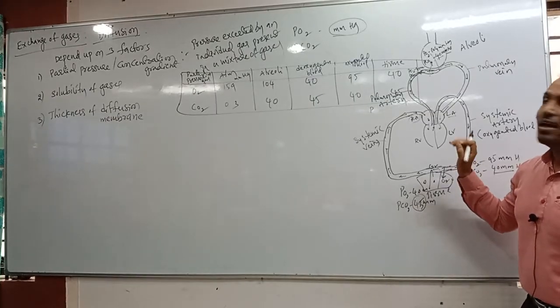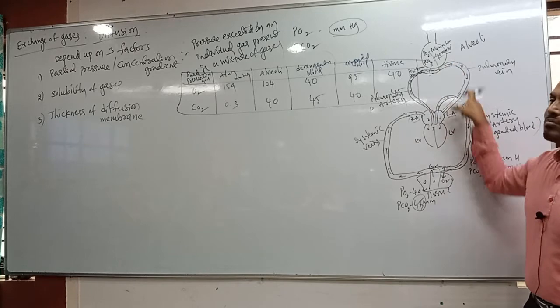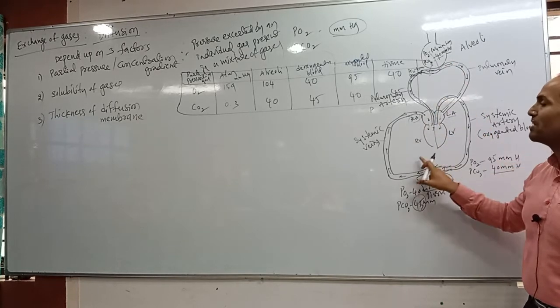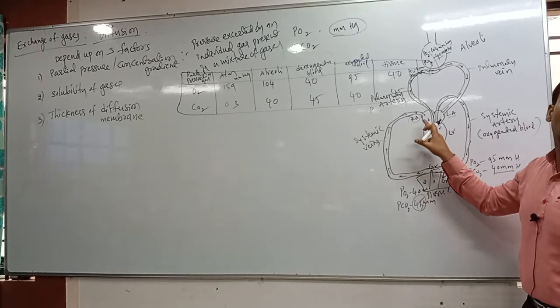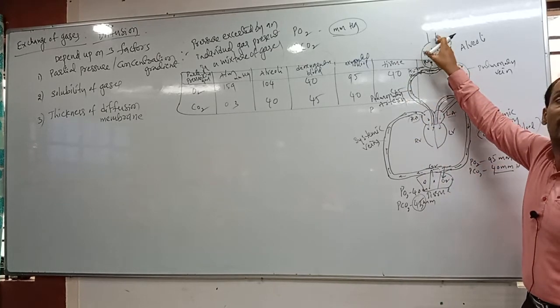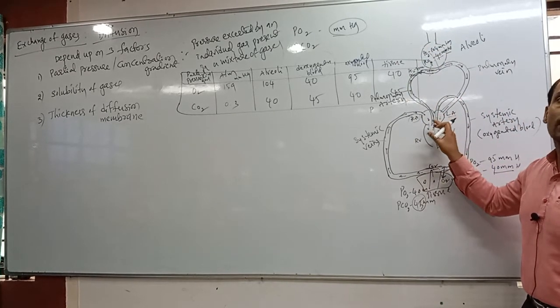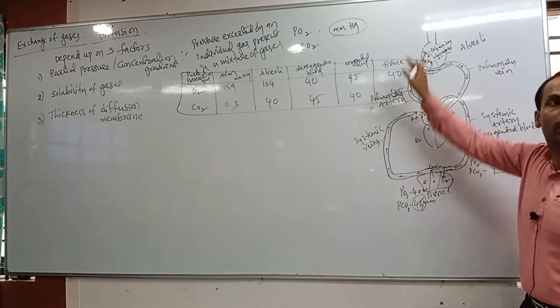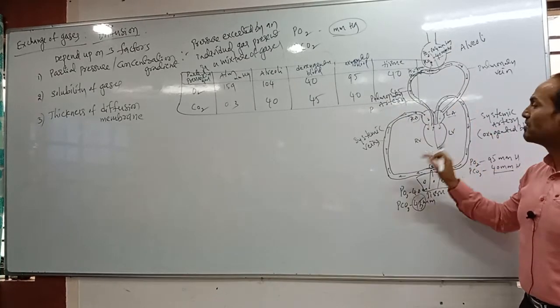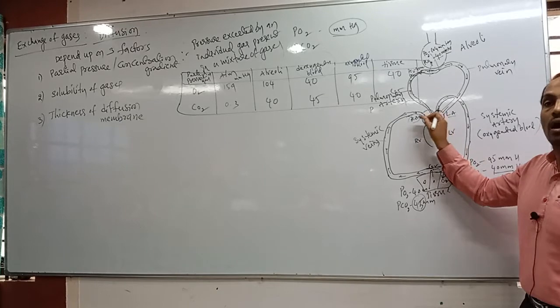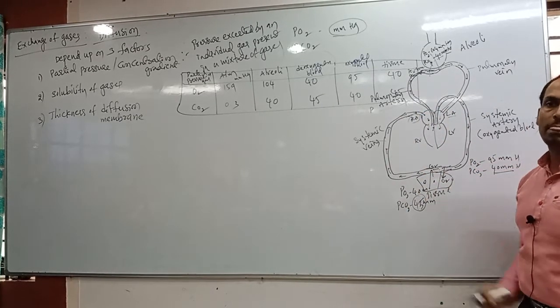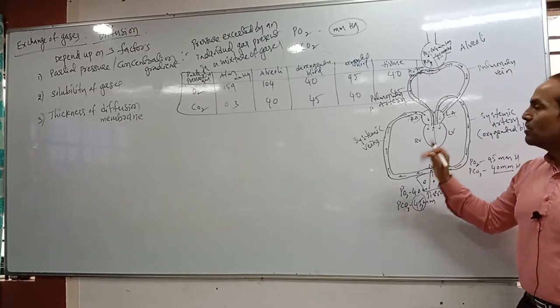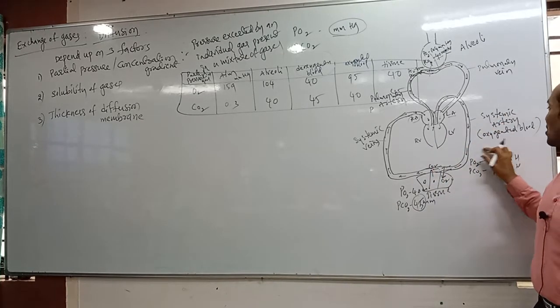Can you speak out? This circulation is called what? Pulmonary circulation, and this one is called systemic circulation. Pulmonary circulation occurs between the heart and lungs, and lungs to heart. Correct? Heart to the lungs, lungs to the heart. And systemic circulation occurs between heart and tissues, heart to tissue and back to heart. Got the clarity? So this is about the systemic arteries, oxygenated blood.